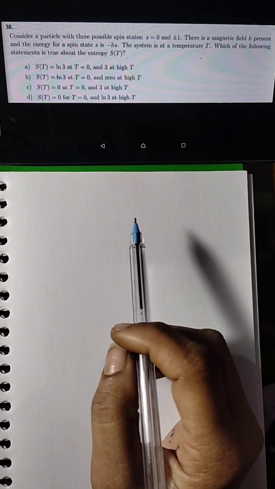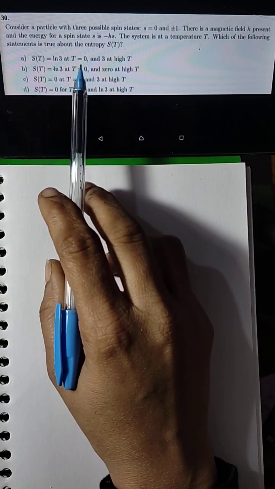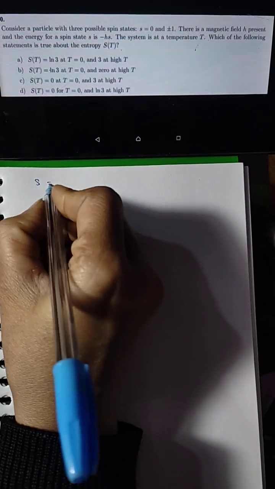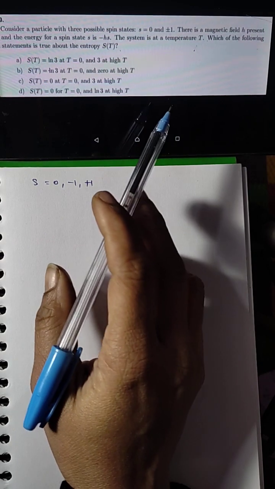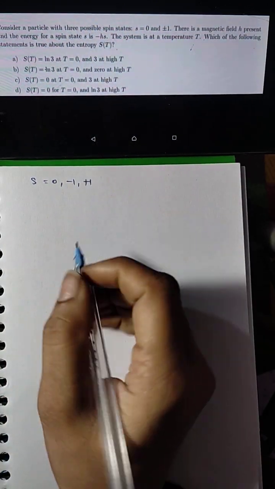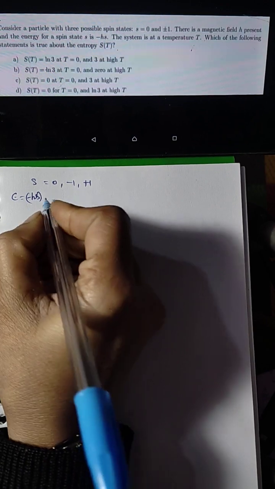So this question is given in the JEST 2013 examination. The question is, consider a particle with 3 possible spins, S is equal to 0, plus or minus 1. So spins are 0, minus 1, plus 1. There is a magnetic field H present, and the energy for the spin state S is minus HS.